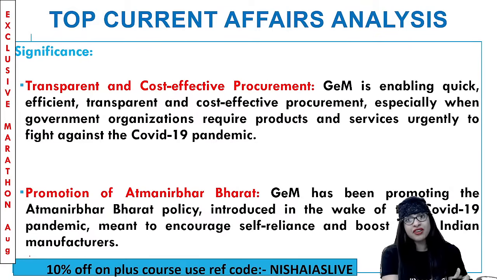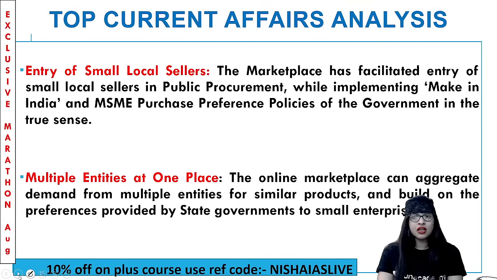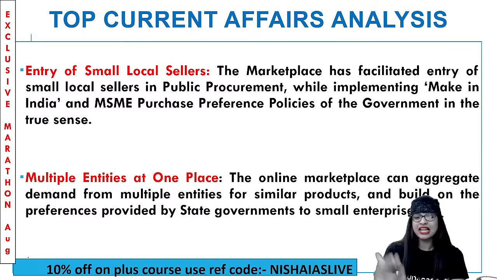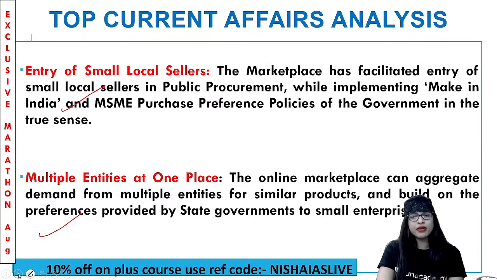Then they're promoting the Self-Reliant India mission, that is Atmanirbhar Bharat Abhiyan, because they're encouraging self-reliance and boosting all the small-scale Indian manufacturers. Then a lot of small local sellers' entry is being facilitated through this. And it's like multiple entities at one place that actually enable them to come up. So multiple benefits like this are there, guys, through this Government e-Marketplace.